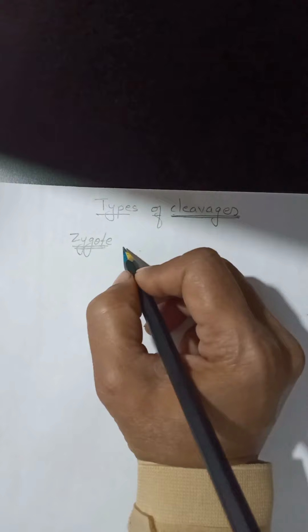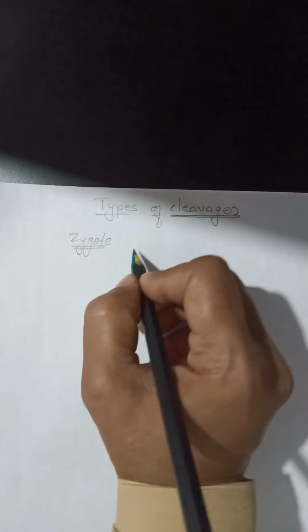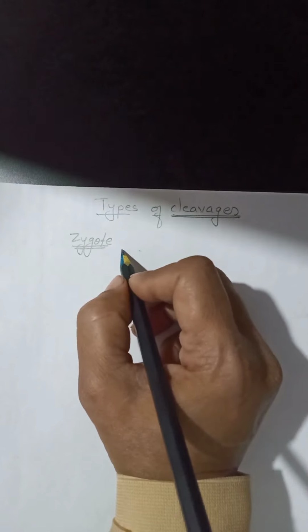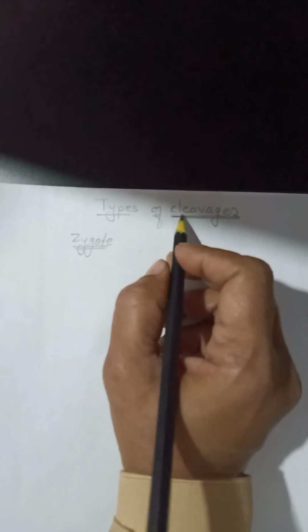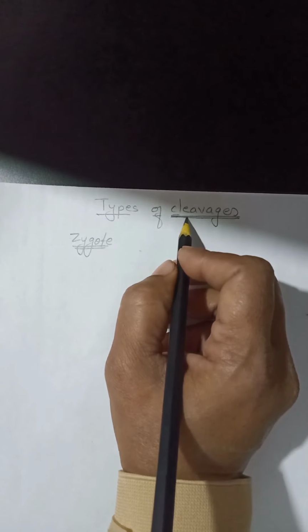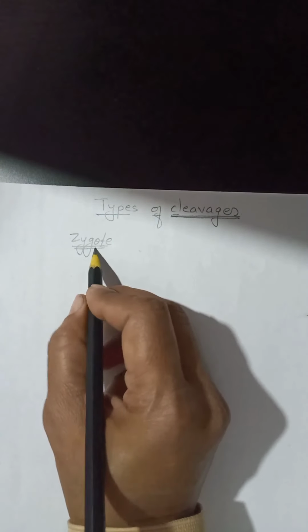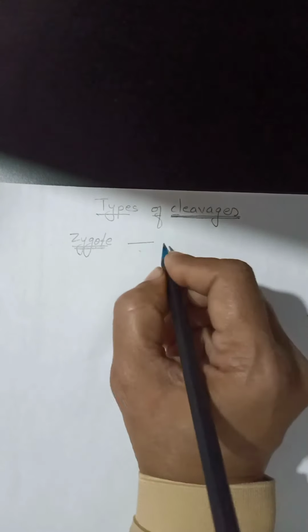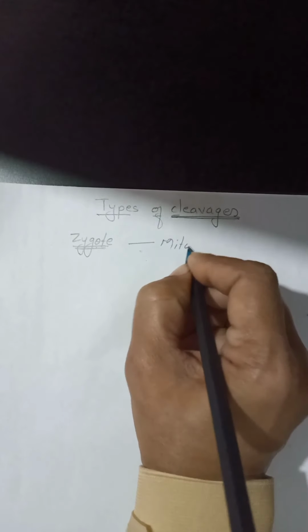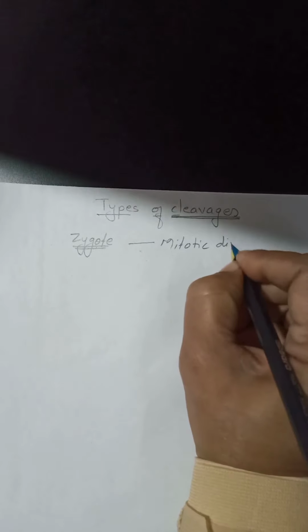Now, what is meant by mitotic division? All of you know meiosis and mitosis, and mitosis is also known as mitotic division. Got it? Cleavage is defined as: after fertilization, the newly formed zygote undergoes a series of mitotic divisions, known as cleavage.